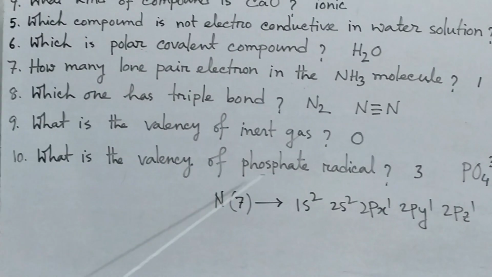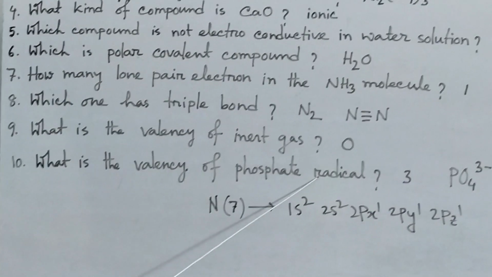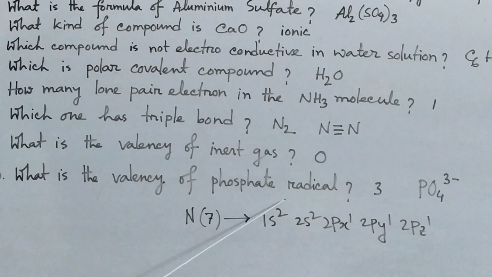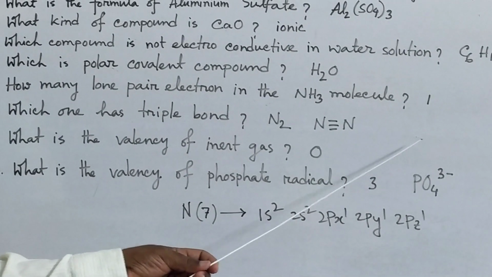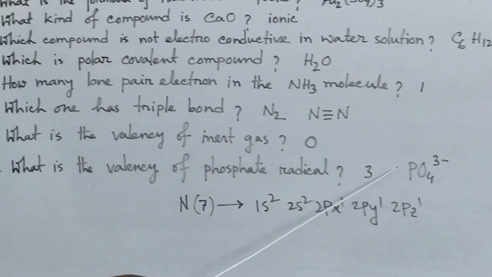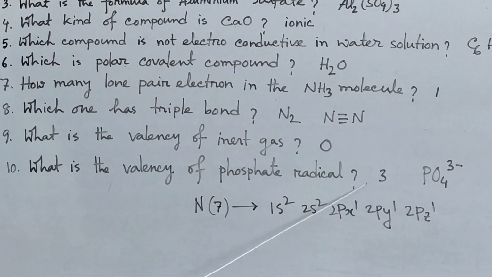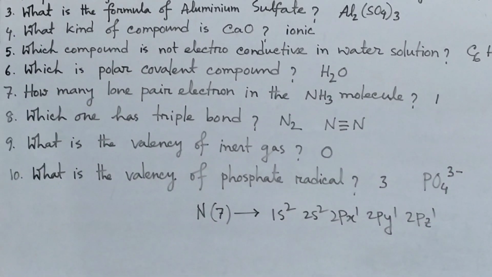Now what is the valency of phosphate radical? I have given the definition of radical also. All the radicals have surds, either positive or negative. This surds number is their valency. So here the valency of phosphate is 3.